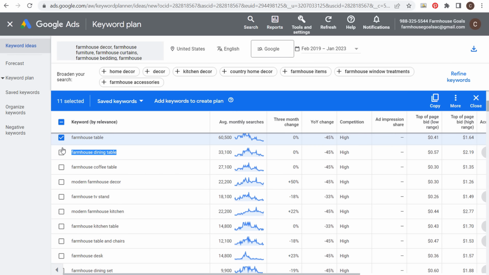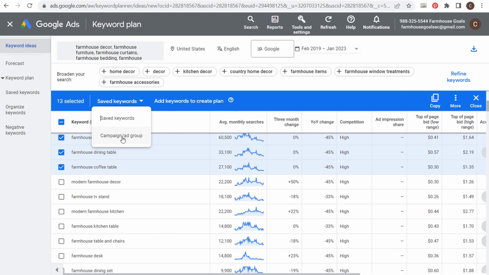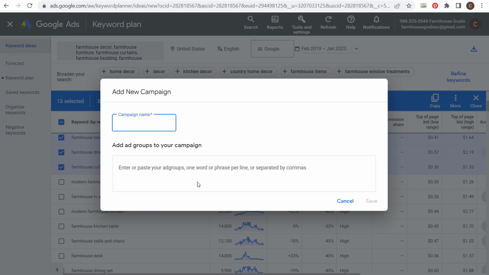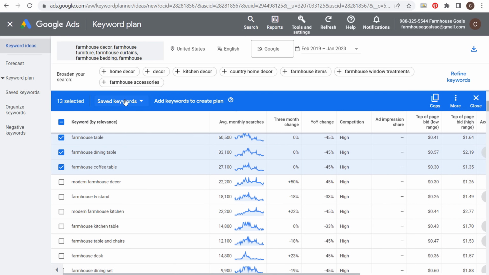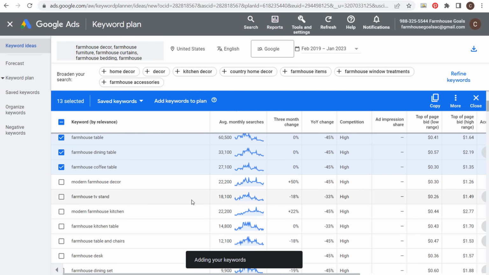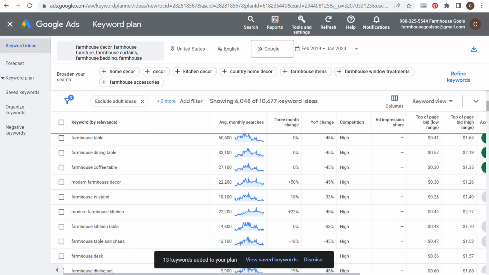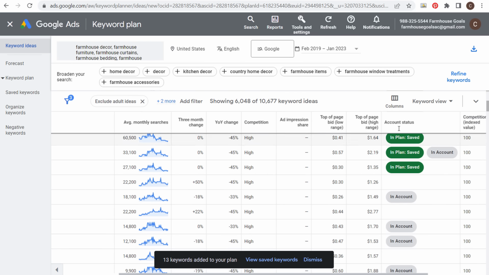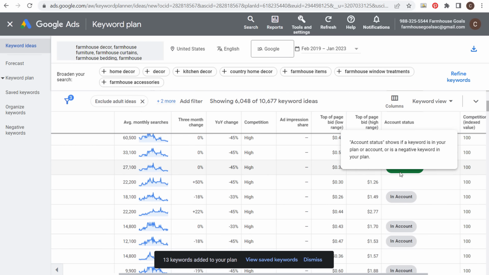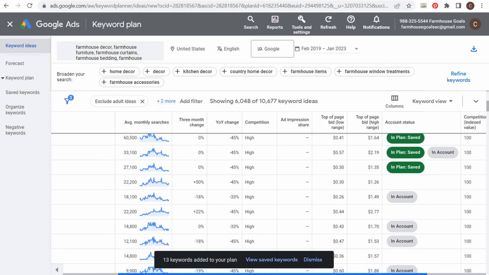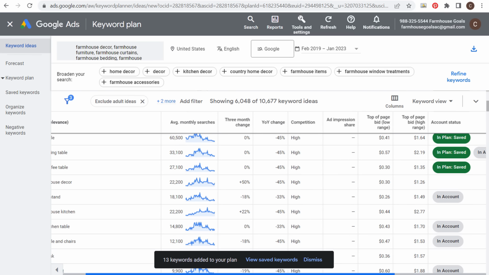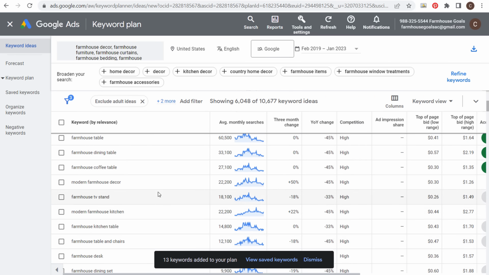So we could continue to take all of these different keywords here, and what you can do is add these to your saved keywords. You can also add them to a specific campaign or ad group. We're not going to be doing that for this example, but you can take these saved keywords and add the keywords to create a plan. So once you put them to your plan, we come over here. If you scroll over to account status, you're going to see these keywords are in our plan. There's no problem if you add a keyword twice to your plan. It's not going to remove it. It's not going to add it twice. So don't be worried about adding the same keyword multiple times.